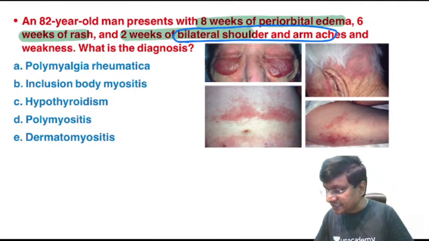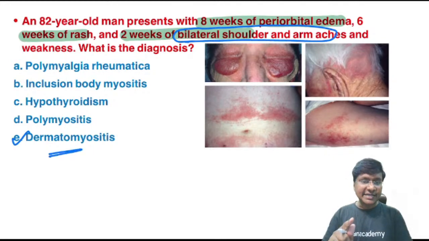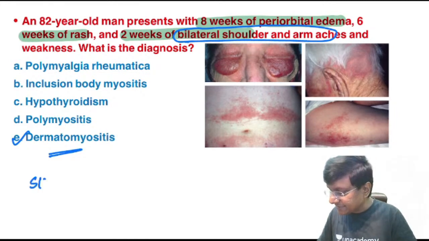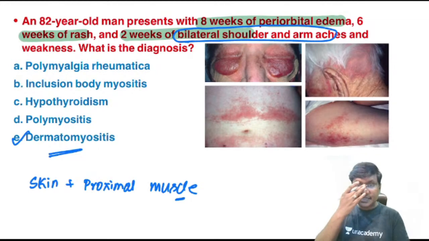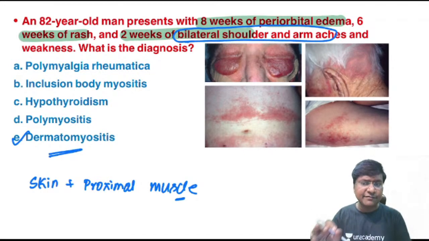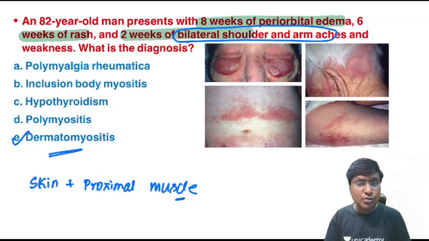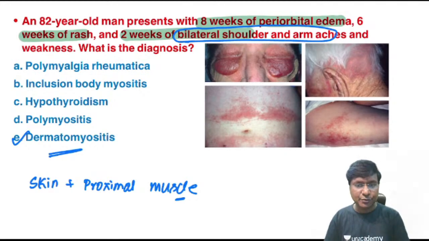So this is a classical presentation in patients with dermatomyositis. In dermatomyositis, along with the skin manifestations, there will be proximal muscle weakness. Dermatomyositis is an idiopathic inflammatory myopathy, and it is an autoimmune disorder. Inclusion body myositis is also one of the inflammatory myopathies, right?